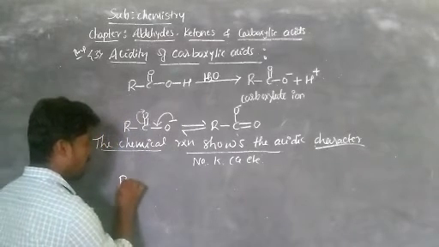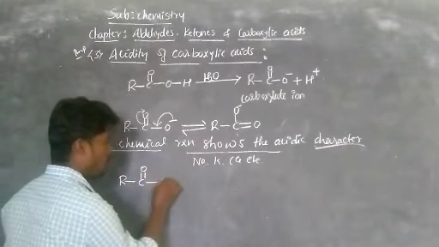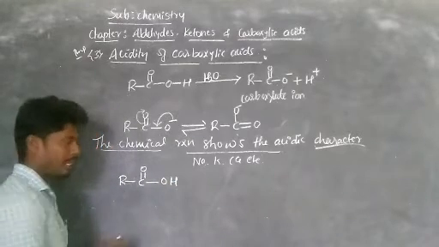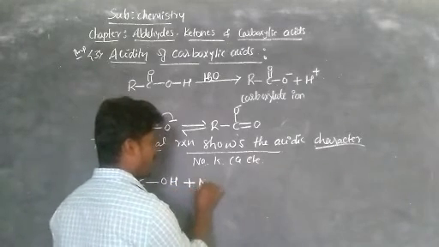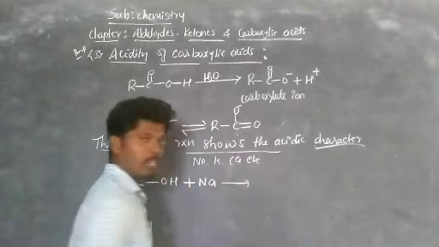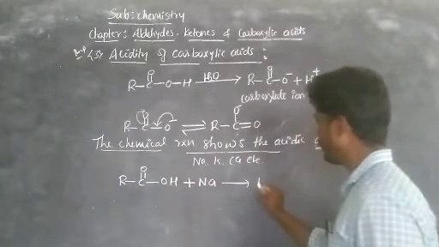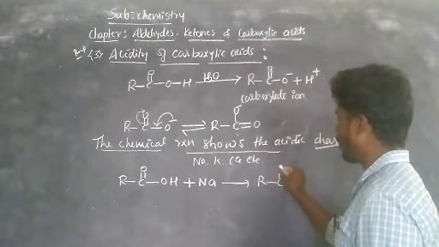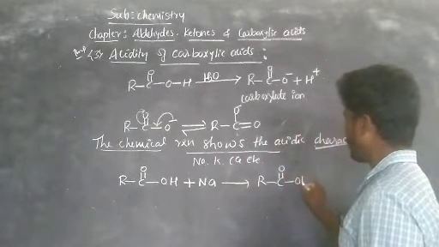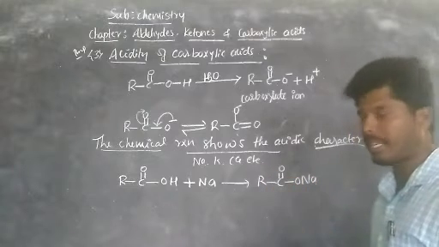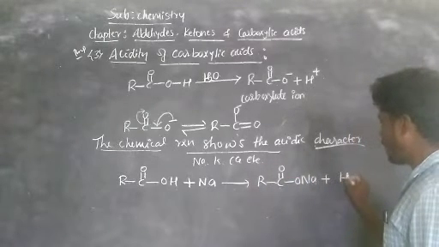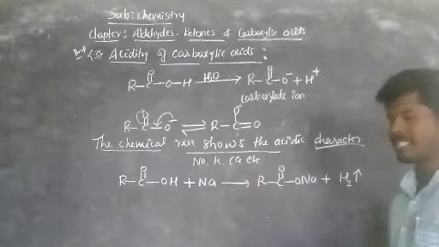Observe RC double bond OH. This is the carboxylic acid. Now this carboxylic acid reacts with metal sodium. You get RC double bond O Na, sodium carboxylate salt, plus hydrogen gas. Hydrogen gas is eliminated.